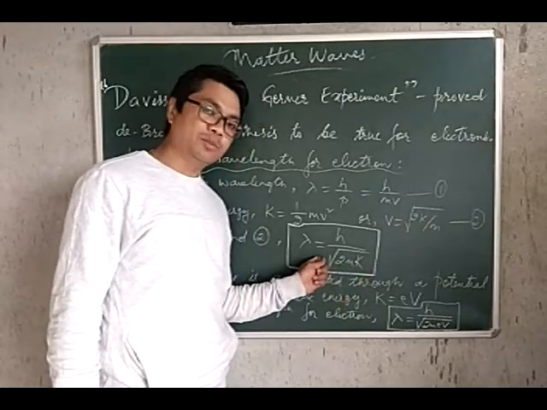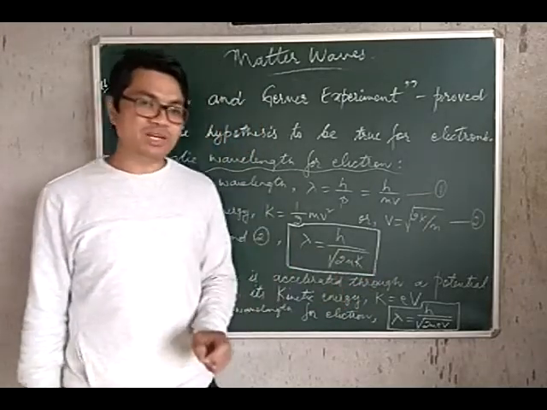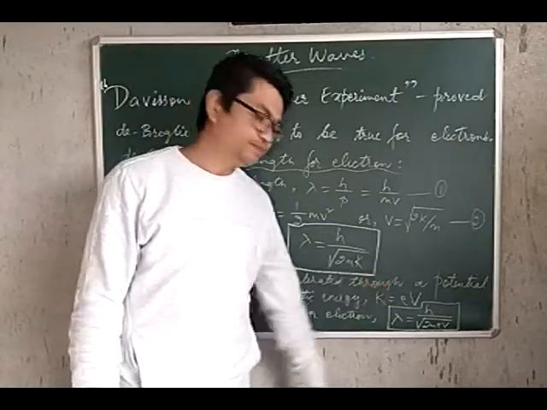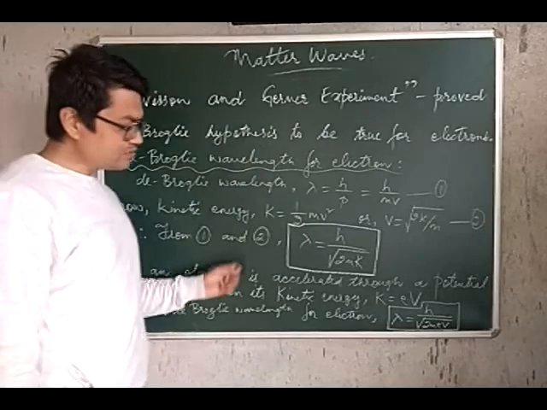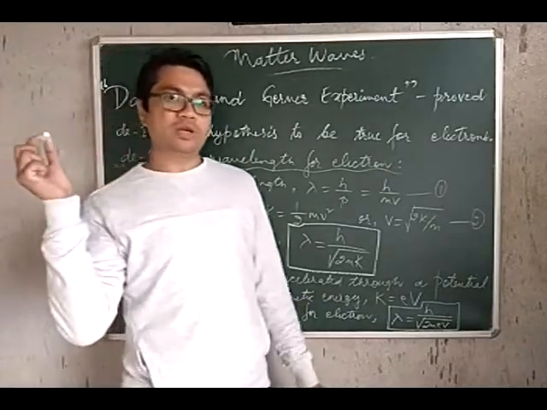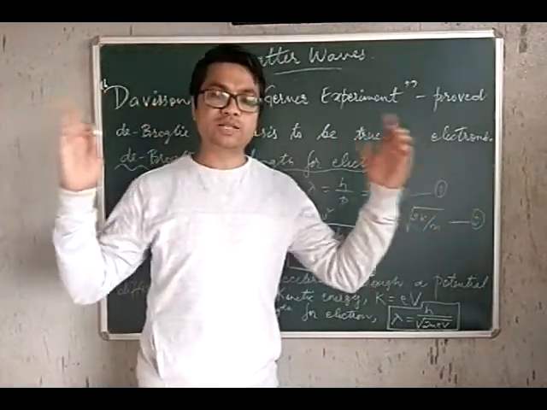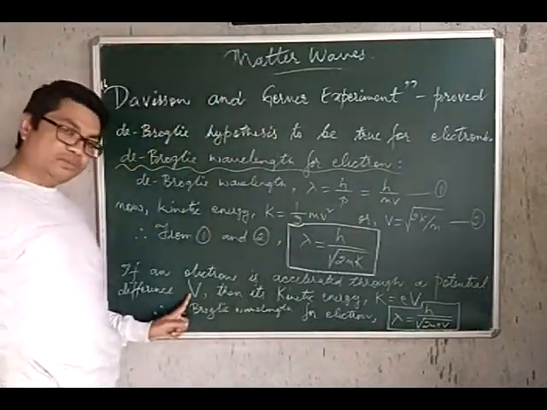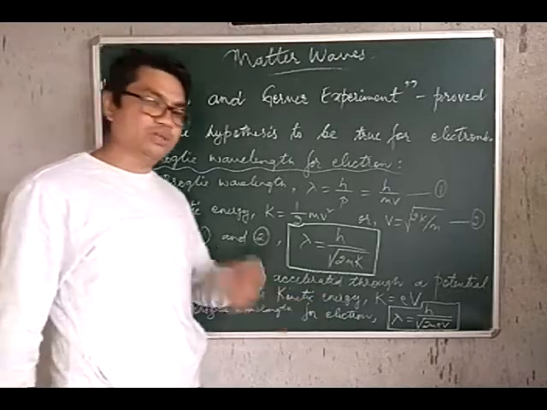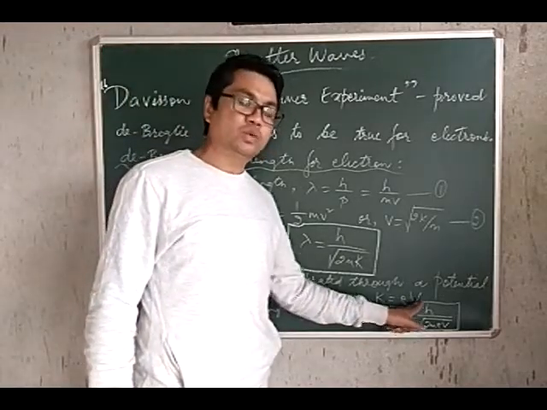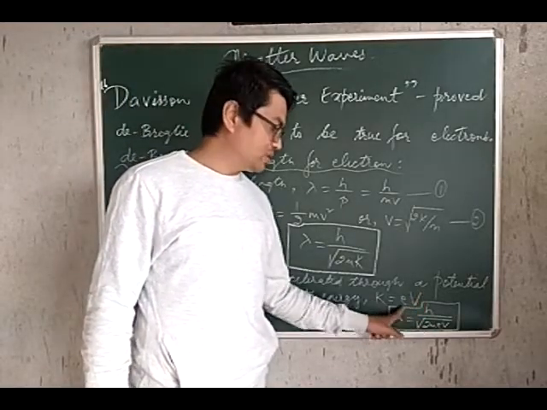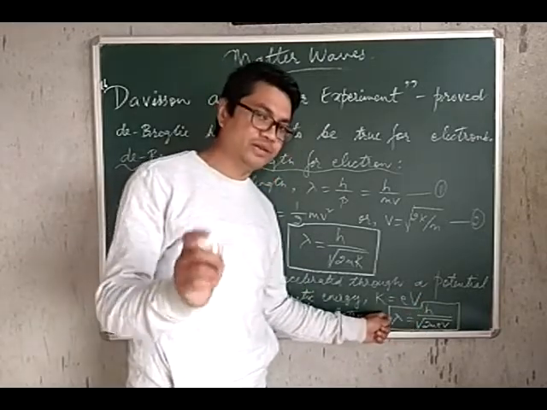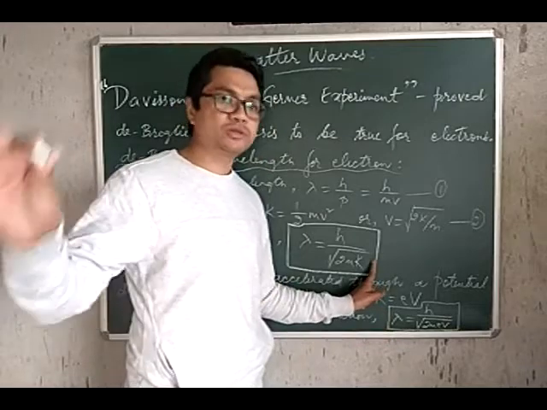So this expression inside the box is, like I said, the de Broglie wavelength for any moving particle, also true for an electron. Now, in case of an electron, we have an electron which is accelerated, say in a discharge tube, through a potential difference V. Then the kinetic energy of the electron is given by eV, electron volt, remember. So substituting for K, this is specifically in case of an electron, remember. This is not true for any general body.